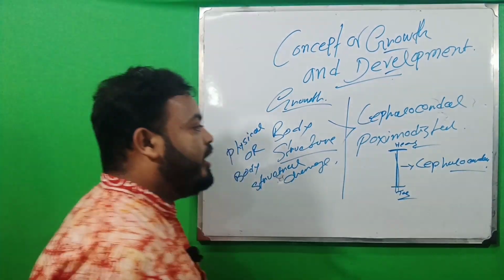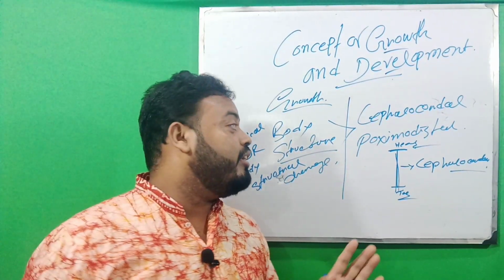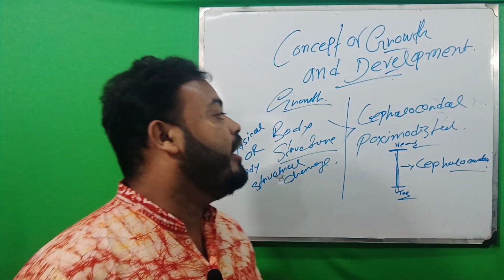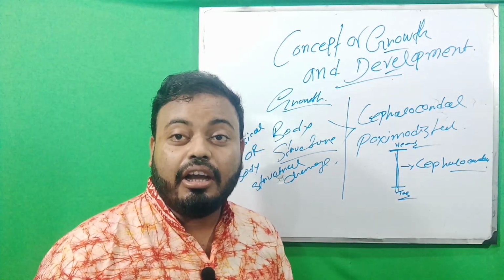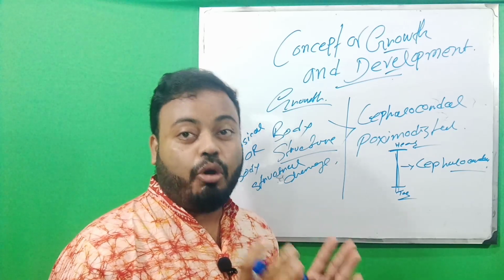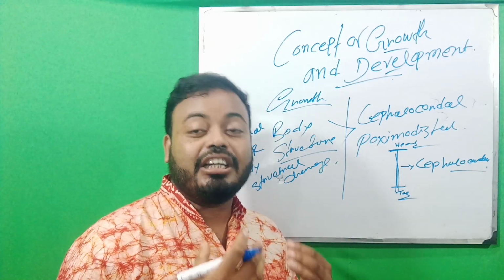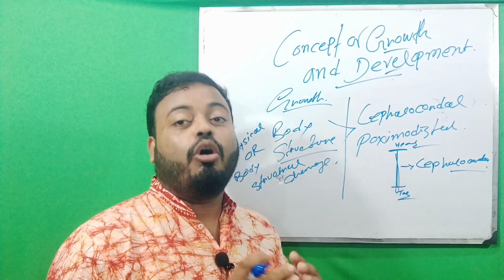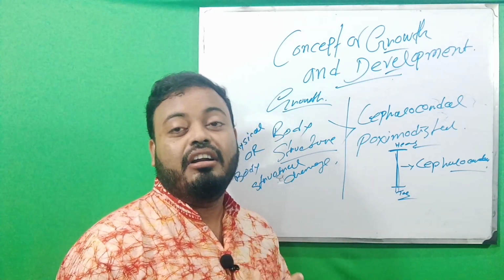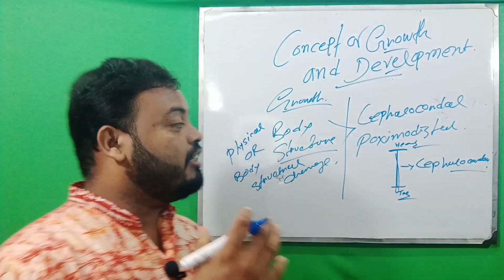And what is the proximodistal? We know clearly the proximodistal is related to the inbuilt organs of our body. Our kidneys, our livers, our stomachs are also growing as we age.